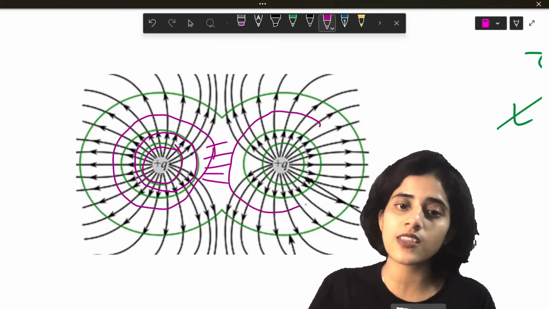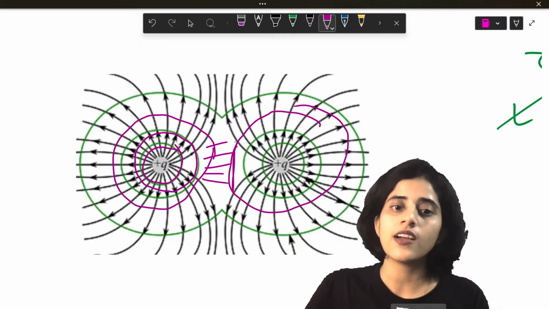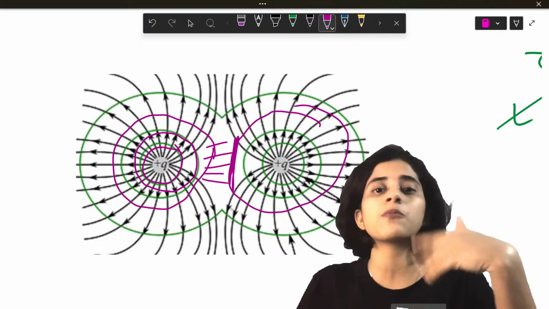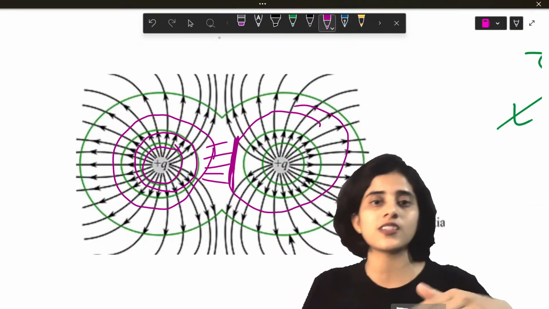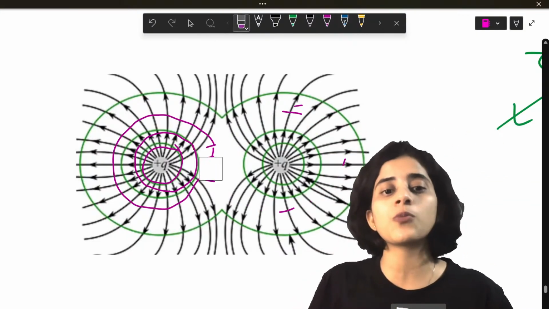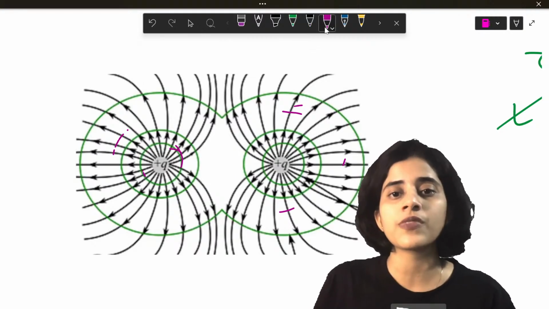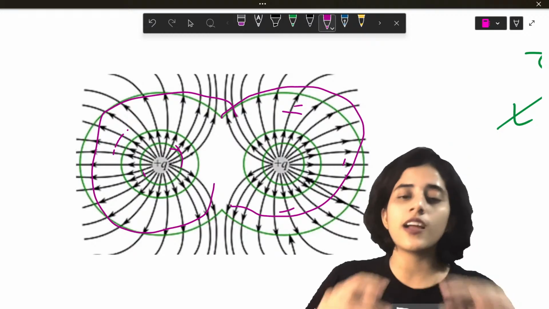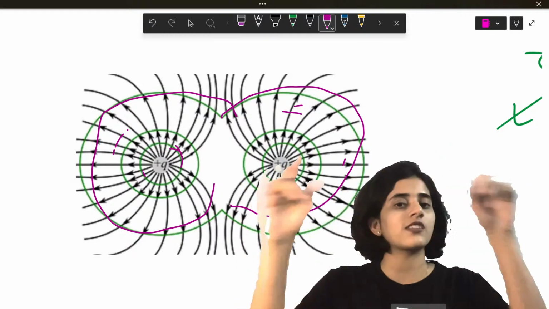Even in this case, this cannot be an equipotential surface. Why? Along this part, there are no field lines. So there is no potential. So there the potential is different compared to the rest. So where is the next equipotential surface that can be drawn? It can be drawn like this. So along this arc, the potential is the same.